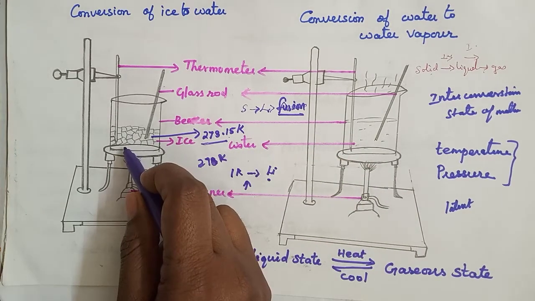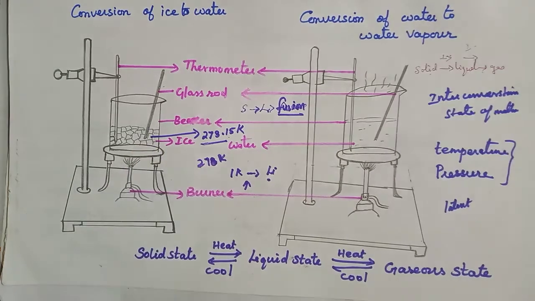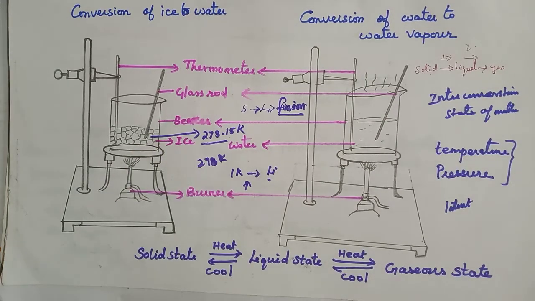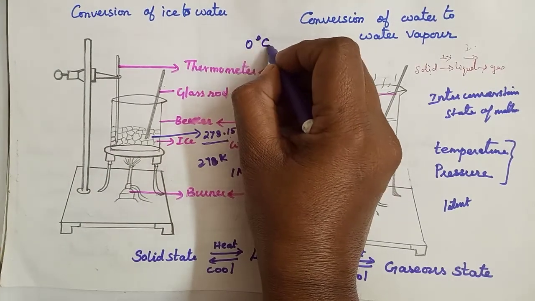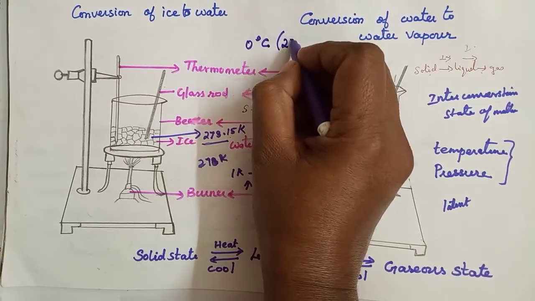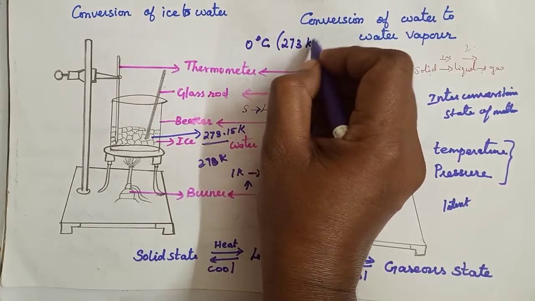Solid state changing into liquid state is known as latent heat of fusion. Understood, children?